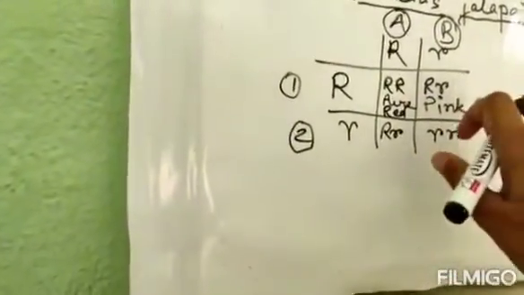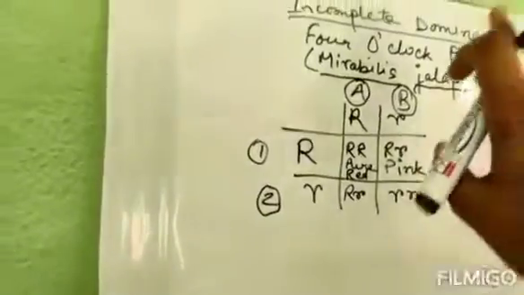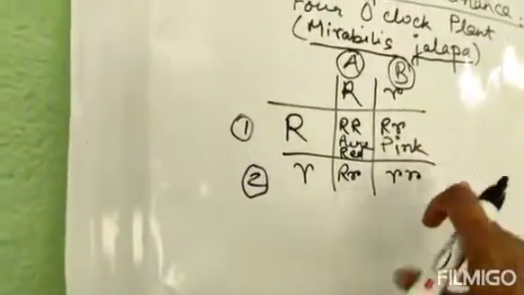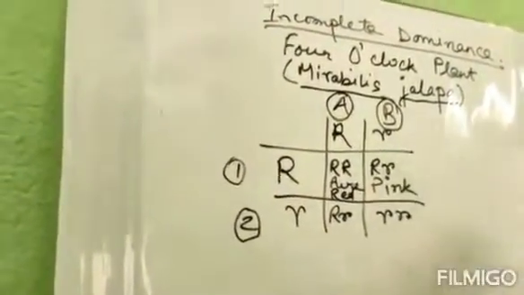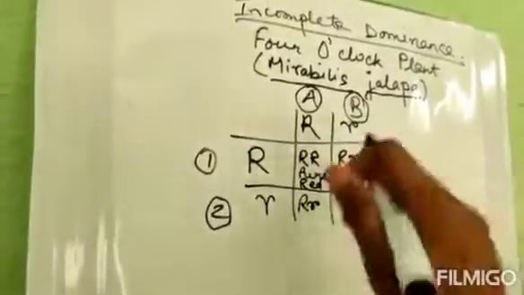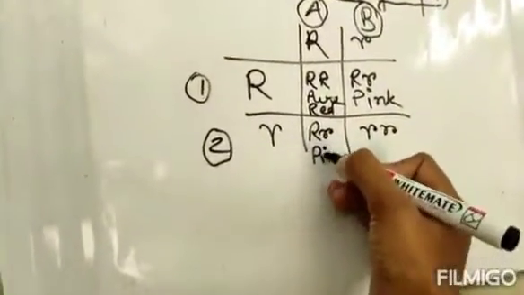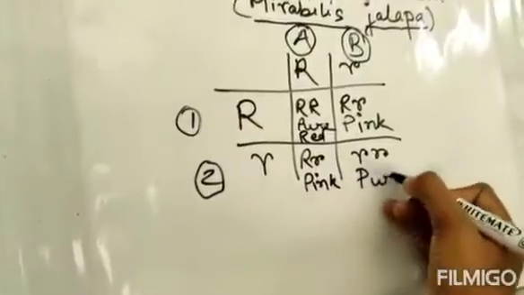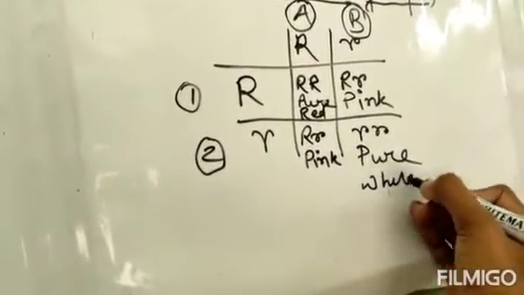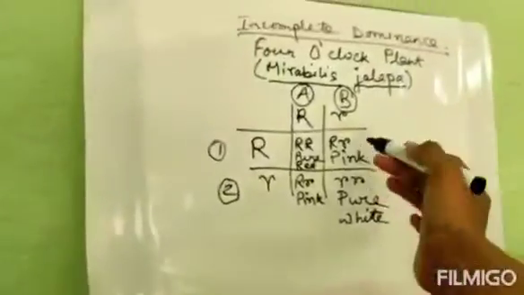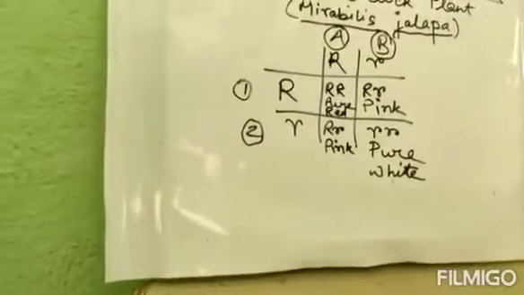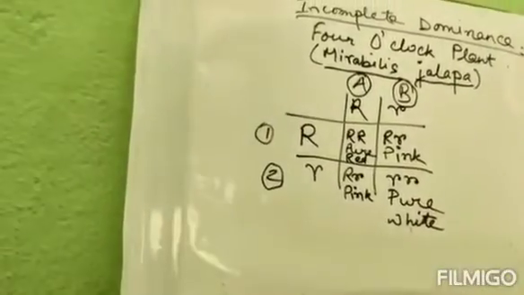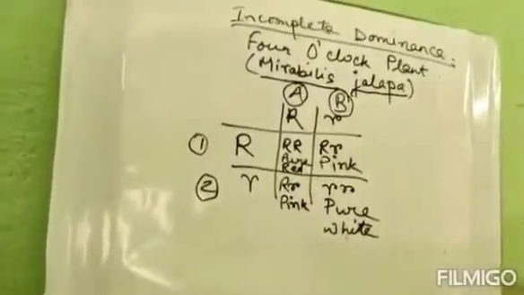That means the dominating character cannot suppress the recessive character completely. That is why the intermixing of red and white gives a pink colored flower. Similarly over here it is also pink, and this one is pure white. Understood? Over here the hybrid, intermixing character is actually expressed. The dominating character cannot express itself completely.